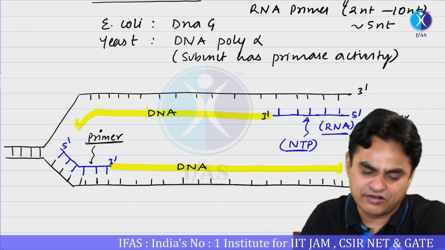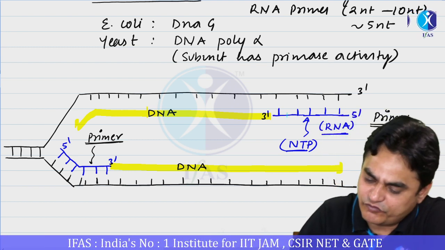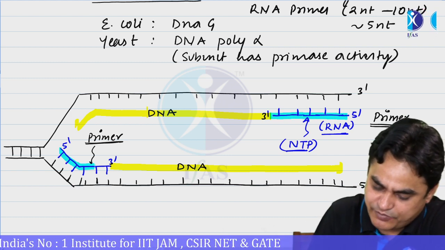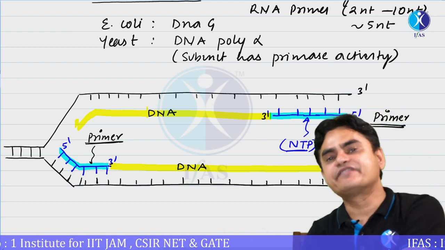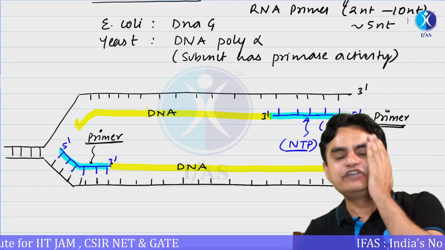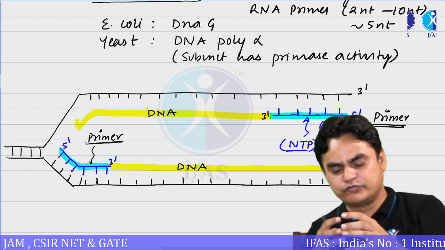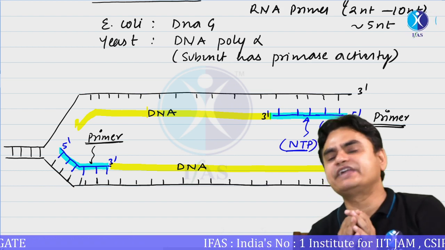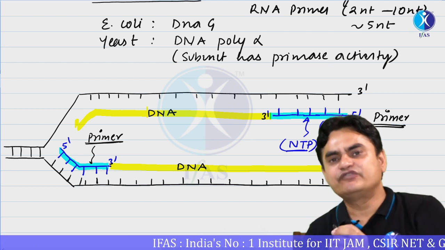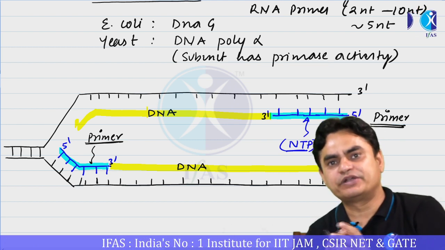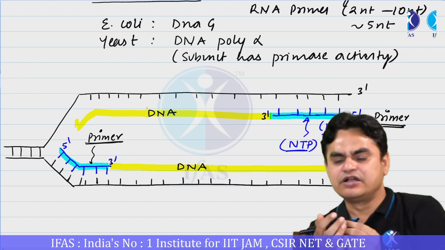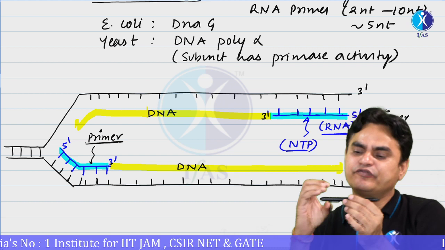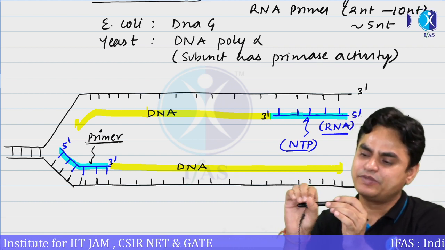But now one question may come to your mind: why do we first need this RNA primer, or why can a DNA polymerase not initiate the reaction? The answer is straightforward: when the first few nucleotides are added, proofreading activity is not possible. If some wrong nucleotide is incorporated, it cannot be checked, because for proofreading activity, as we will study later on, there must be a template where the DNA polymerase can backtrack.